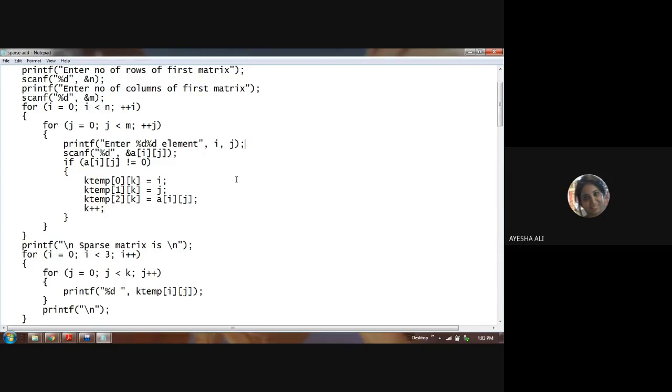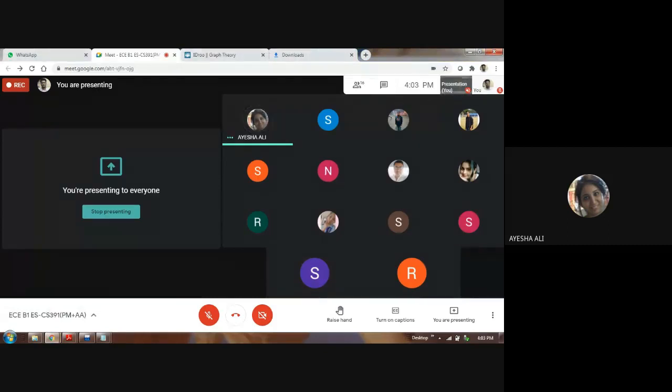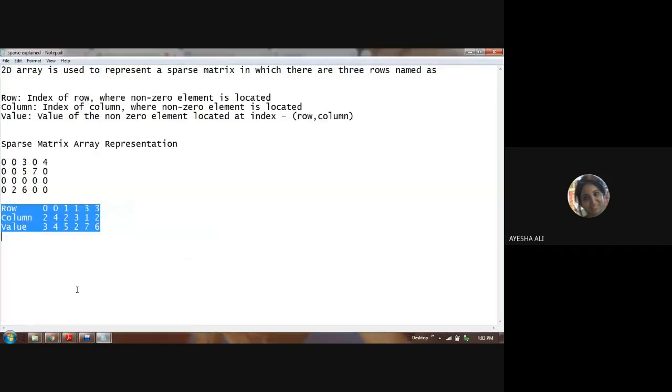2. Prasanjita, could you show that text file again? You can see here, for i 0 and j 2 we have a non-zero value. So for this case the loop will run. For i 0 j 2 we are getting the value 3. Again the next case is for i 0 j 4 where we are getting the value 4. Again for i 1 j 2 the value is 5.